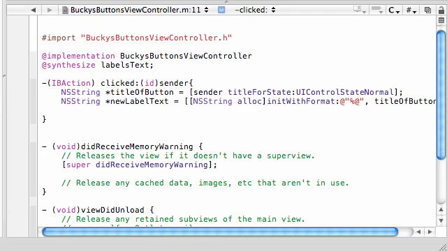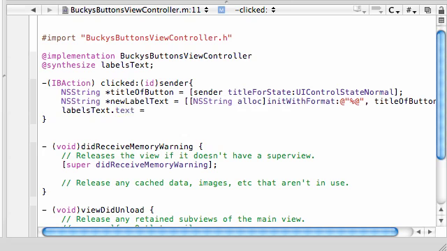So now, check this out. Remember, we have this labels text property right now, and since we synthesized it, it automatically built setter and getter methods for us. So now we can go ahead and do stuff like that. Labels text, and this is the label on your screen, the label that appears at the top. Now the property of the text for a label is text.